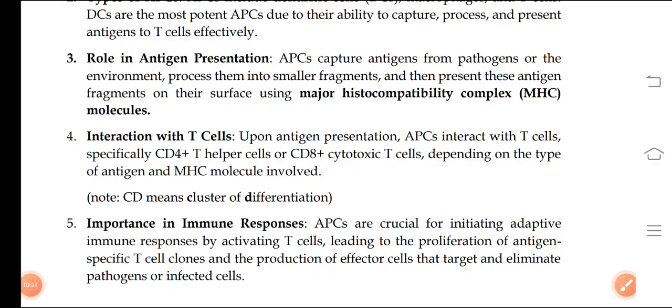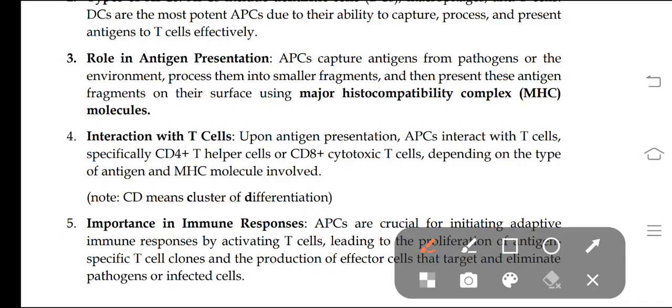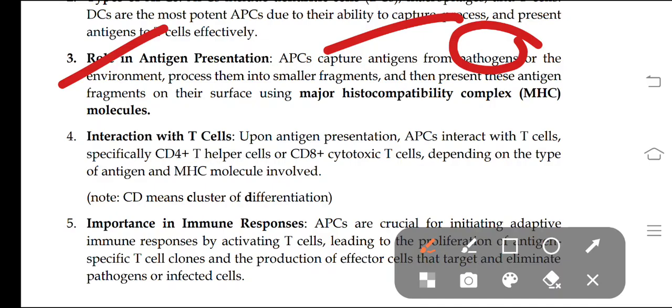Then coming to the roles of antigen presenting cells. It is the same as what I said: they capture the antigens from the pathogens. Antigens, in the sense, are foreign substances. It might be from a pathogen or from the environment, and then they process it.